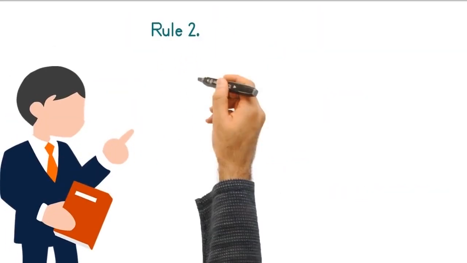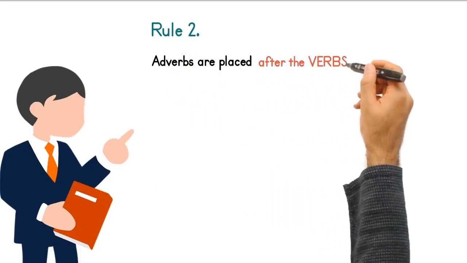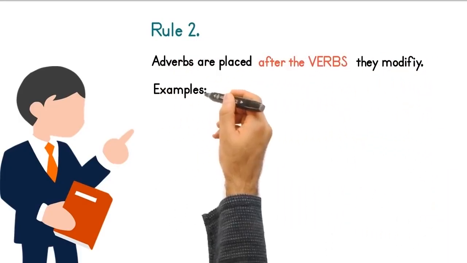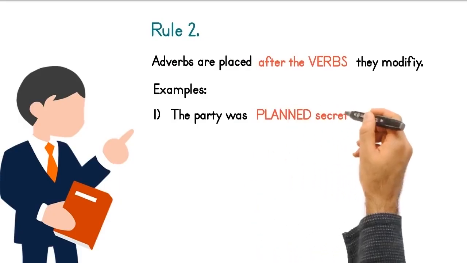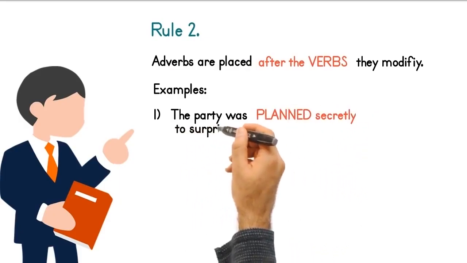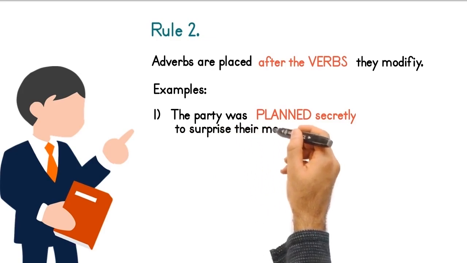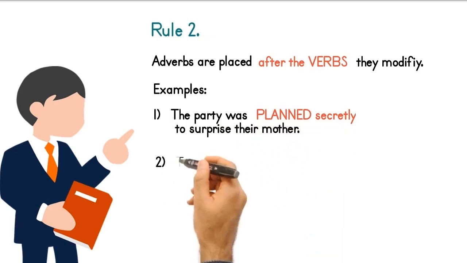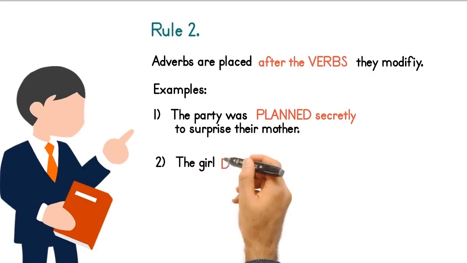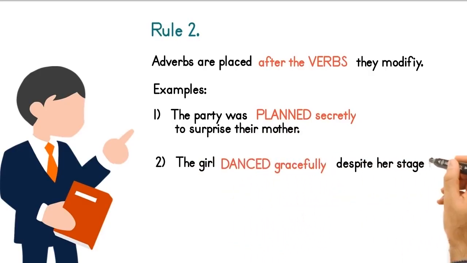Rule number 2. Adverbs are placed after the verbs they modify. Examples: the party was planned secretly to surprise their mother. Secretly modifies the verb planned. The girl danced gracefully, despite her stage fright. Gracefully modifies the verb danced.